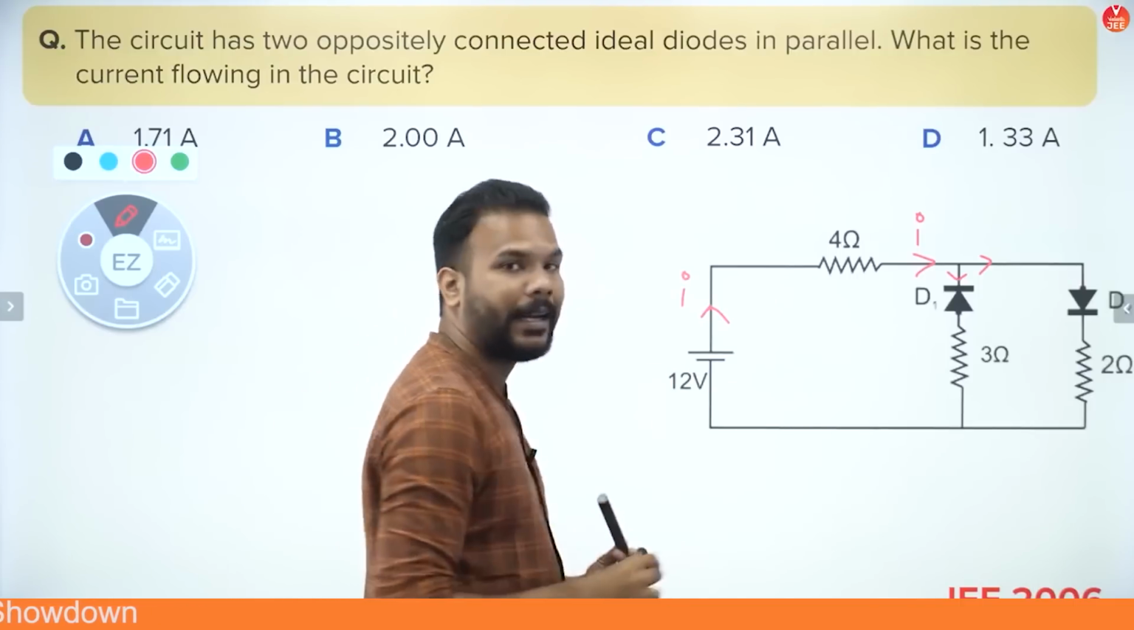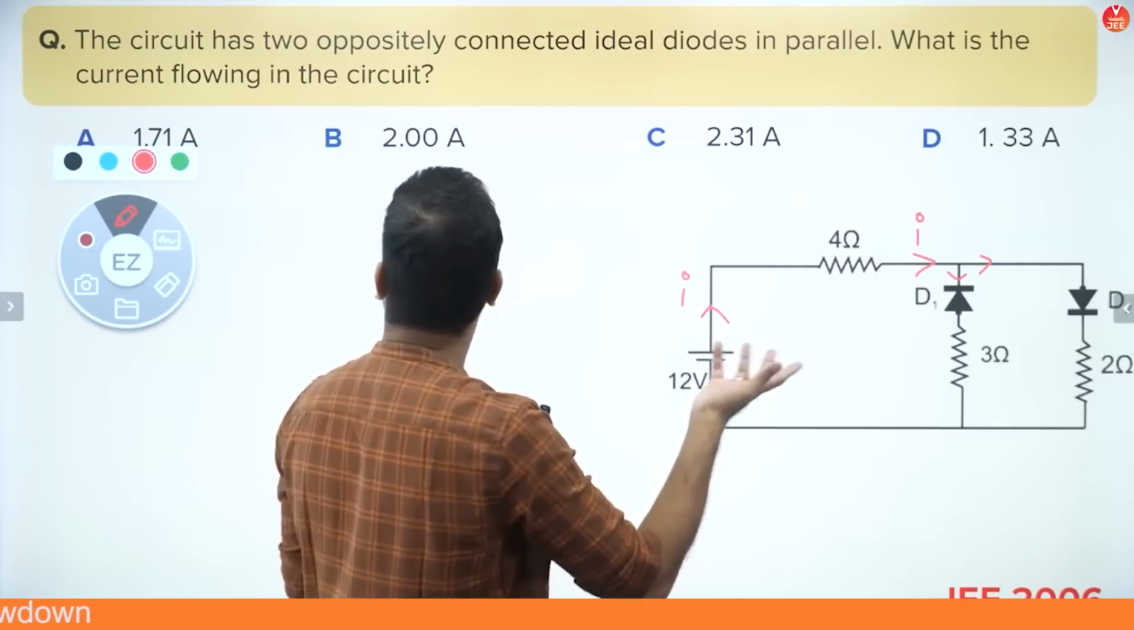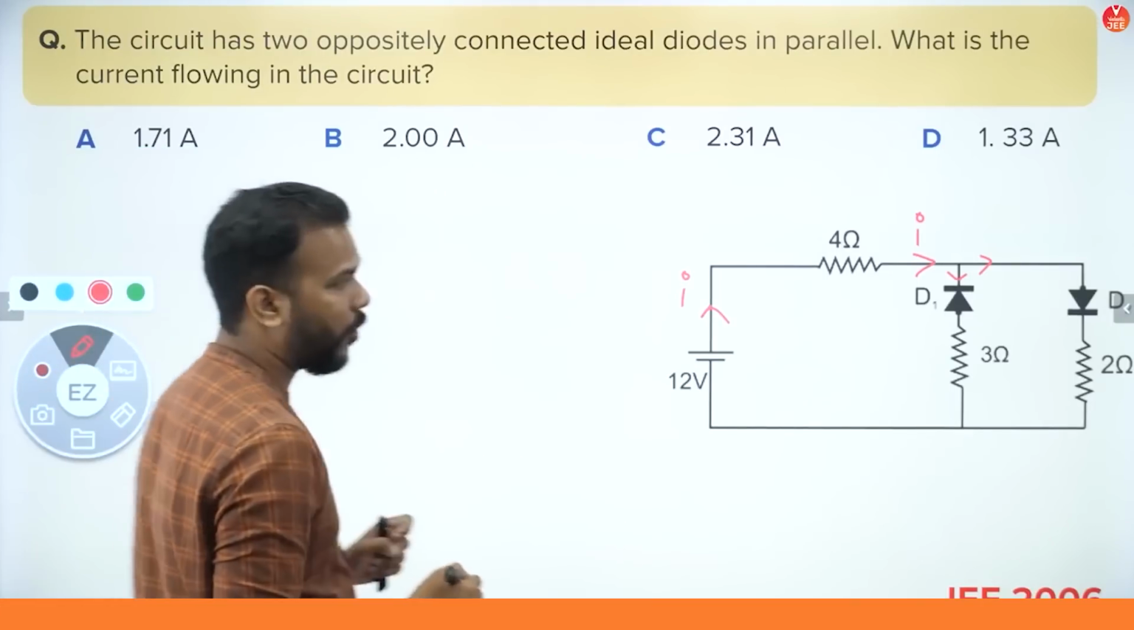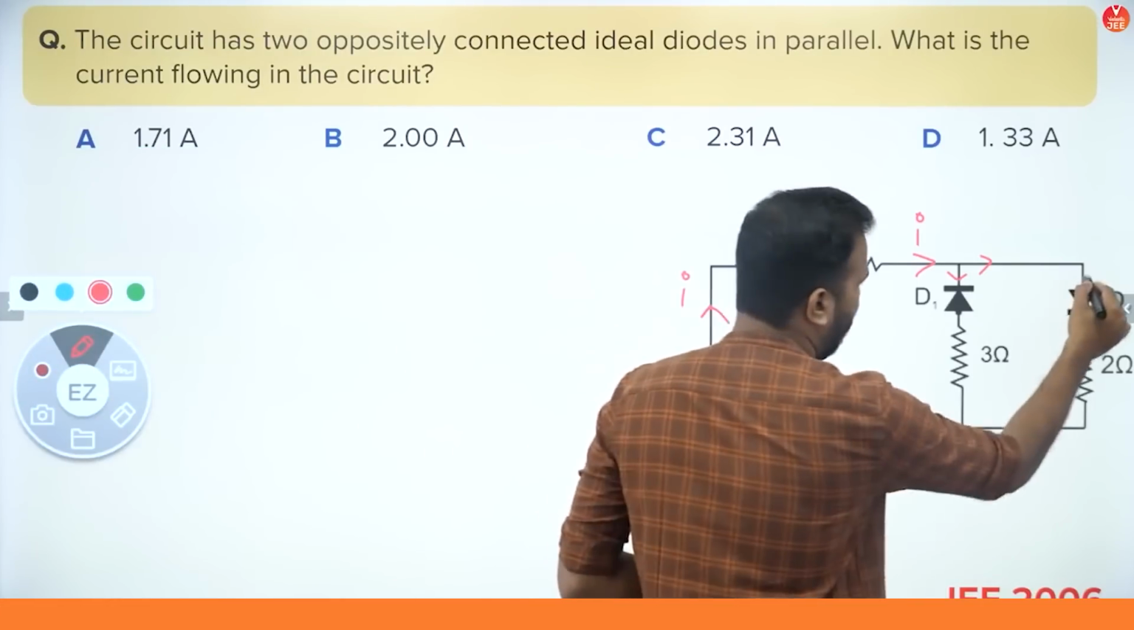That means it will let the current pass through it. And because nothing has been mentioned, we'll assume that it is an ideal diode. Both of them are ideal diodes, so no resistance will be offered. Okay, so it will basically behave like a straight wire.